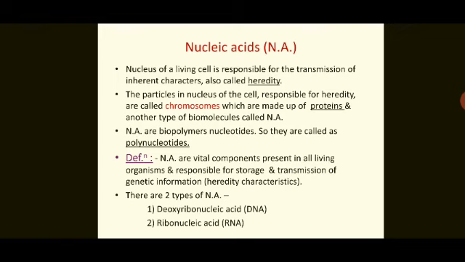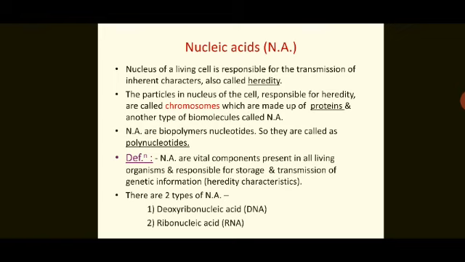How are these characteristics transmitted from one generation to the next? It has been observed that the nucleus of a living cell is responsible for the transmission of inherent characters, also called heredity. So in common we say it is heredity.